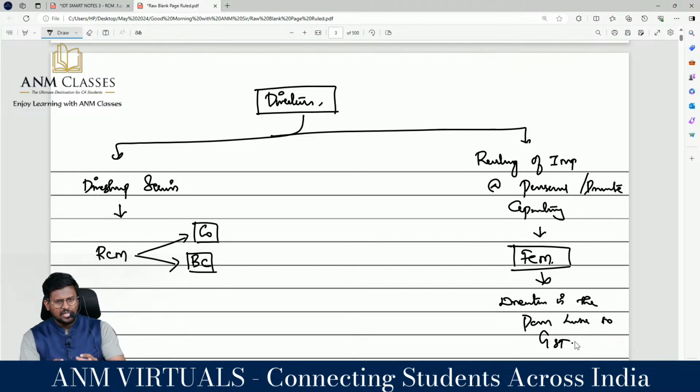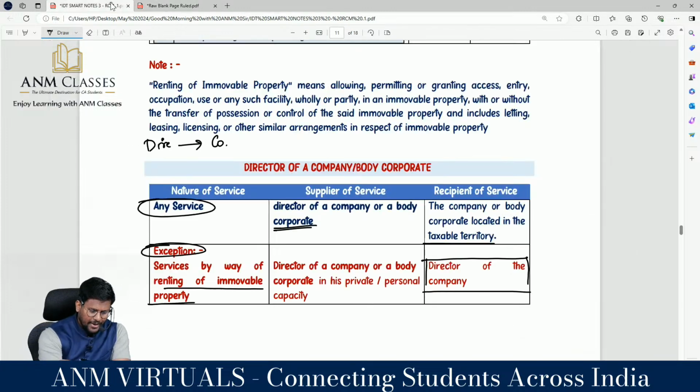Why I have discussed this today: I have noted the changes because from tomorrow when I revise this part, we can incorporate the changes and revise. Mainly three changes I have highlighted. Number one, list of goods under RCM 9(3) has been added to CA final level. Number two, services provided by Department of Post. In that they have added one more person, Ministry of Indian Railway. That means both are now FCM. Earlier also services by Department of Post was FCM. To that, one more has been added, which is service by Ministry of Indian Railways.